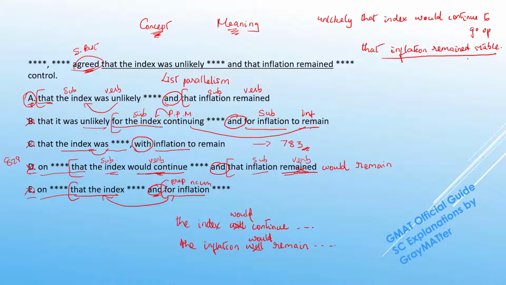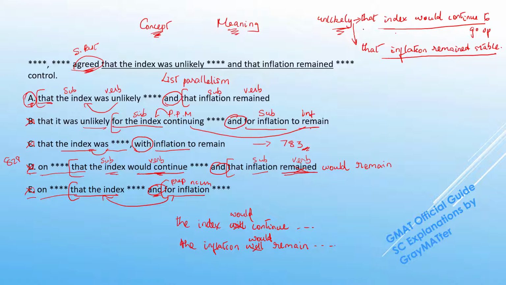So if the inflation is going to be unstable, how can we say that the index continuing to go up would also be unlikely? Because if the inflation was unstable, it is very likely that the index would go up or down. And that is exactly why the unlikely should not apply to both these ideas.